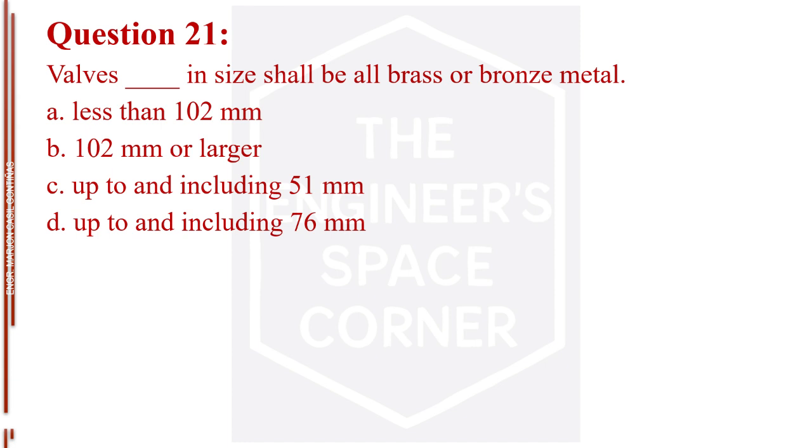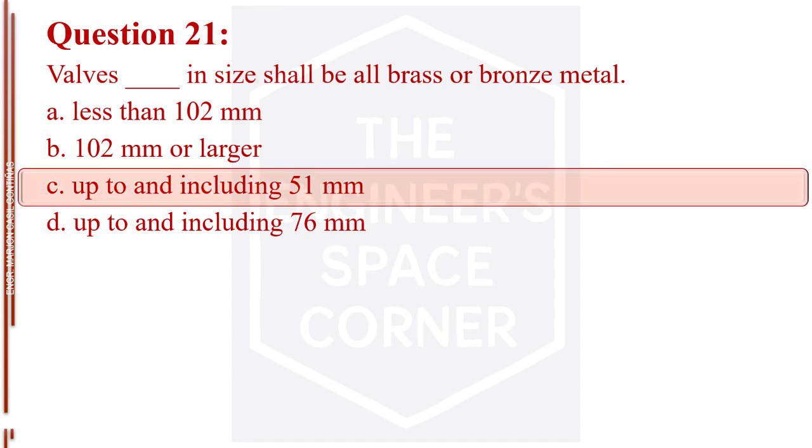Letter A, less than 102 mm, letter B, 102 mm or larger. Letter C, up to and including 51 mm, letter D, up to and including 76 mm. The answer is letter C, up to and including 51 mm.